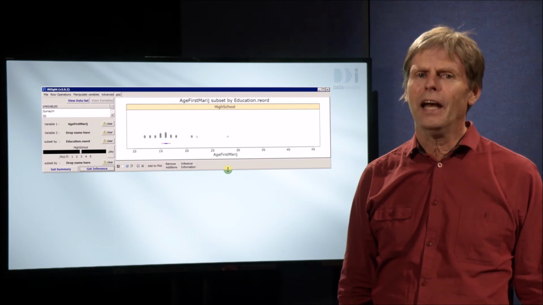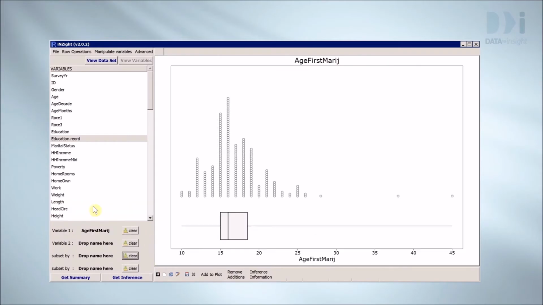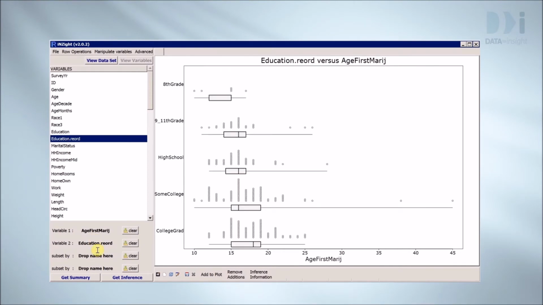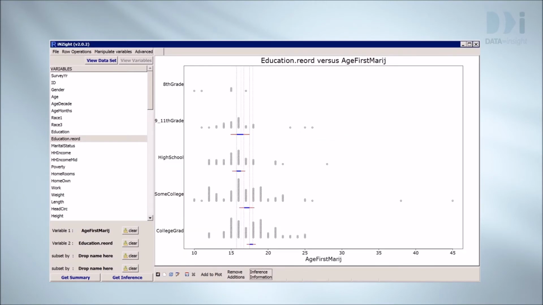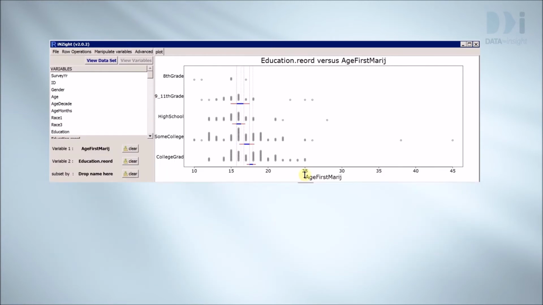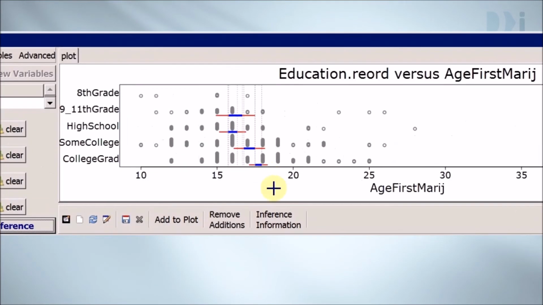Let's now compare age of first marijuana use for the different levels of education. I've reordered the education categories to make them logical. It looks like the mean age of first use is increasing with educational attainment, going down the plot. Let's add uncertainties to the plot just as we did before. There's clearly a lot of overlap between the confidence intervals. Squashing the graph up like this makes overlap between intervals easier to see.